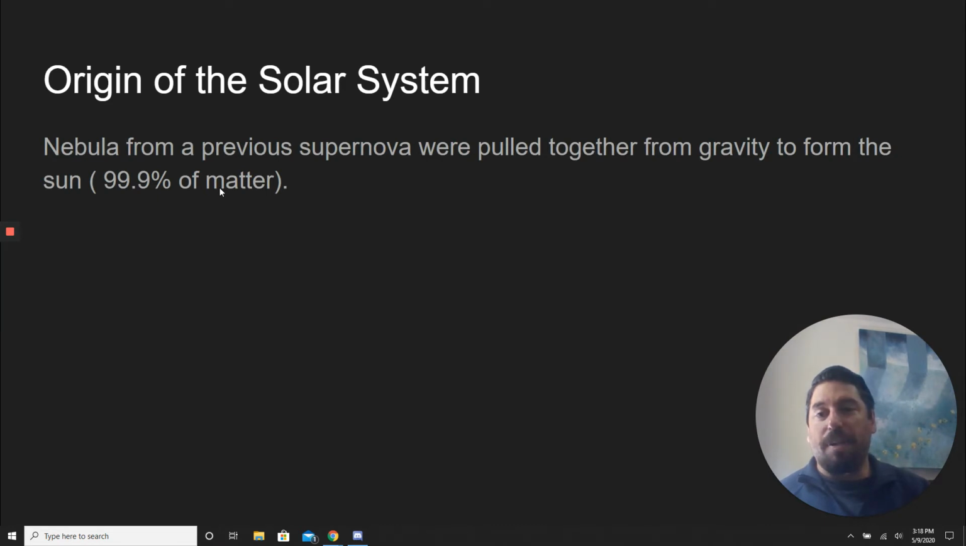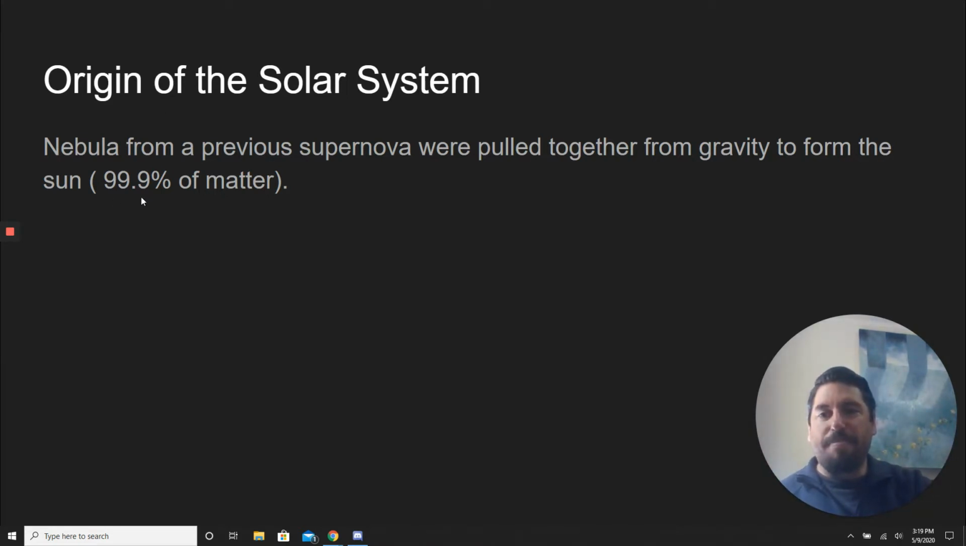There was a nebula from a previous supernova. So a star, before our sun was even here, before anything was here, there was a star that exploded, a supernova, and all those elements from the supernova were kind of floating around in space. So all that star debris from the explosion was kind of just floating off in space. And eventually, gravity pulled all that dust and all that star stuff from the explosion. It kind of pulled it back together.